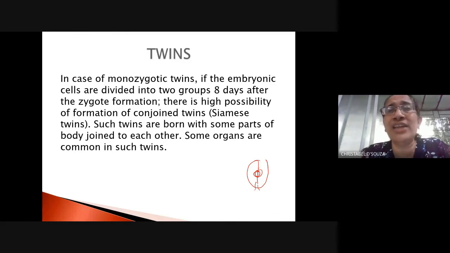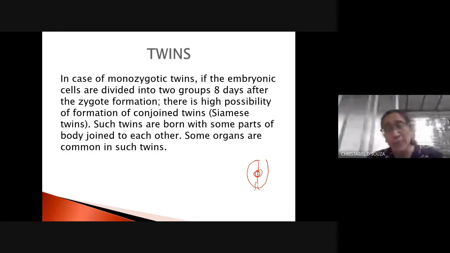Some part of their body is common, and these are known as Siamese twins, or they are known as conjoined twins. So some monozygotic twins, okay, it's 1 in a million cases, right? But they may be conjoined, and therefore they are known as Siamese or conjoined twins.